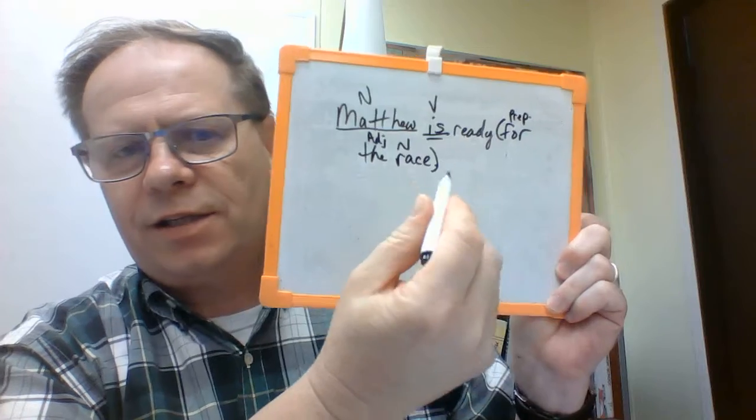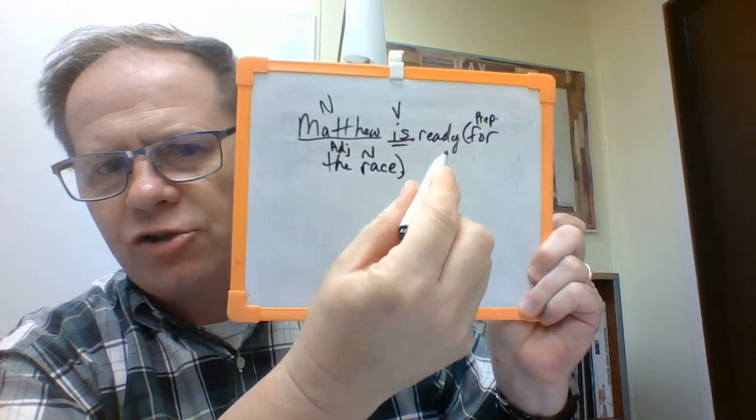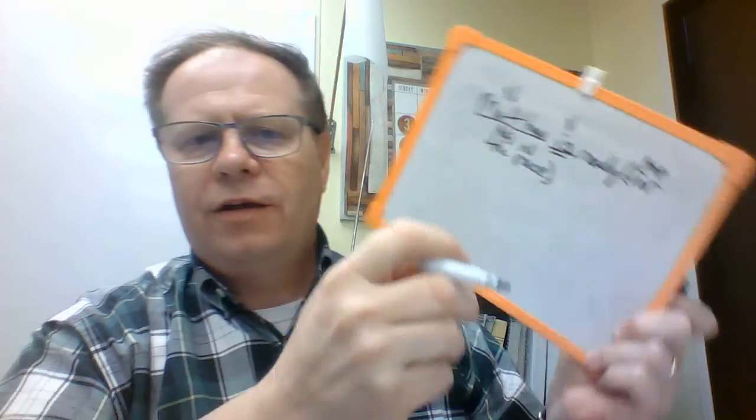The word is is a linking verb, linking Matthew. It describes Matthew, ready Matthew. All right, that is describing him. And so that is an adjective. So that makes this whole prepositional phrase then an adverb phrase, which we know all of these are going to be, an adverb phrase that modifies ready.